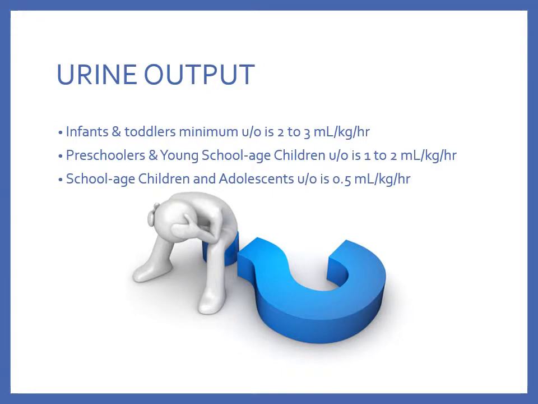And in the school-age children and adolescents, the weight ranges from 40 to 80 kilos, which would put you at about 20 to 40 milliliters per hour. So for all of these, the average is still about 30 milliliters per hour.